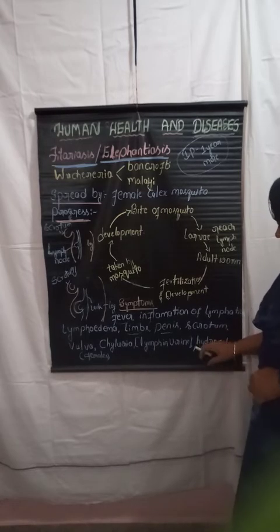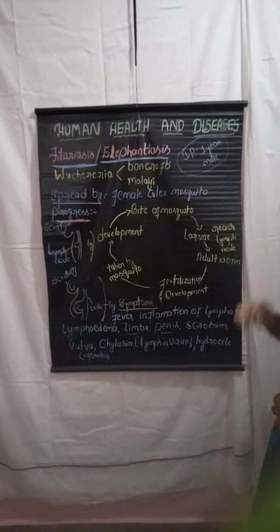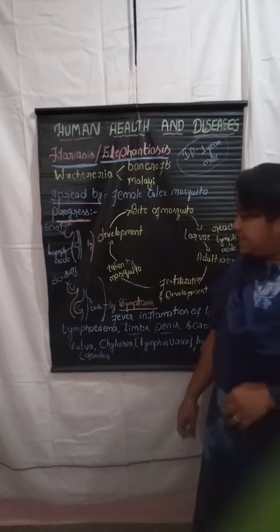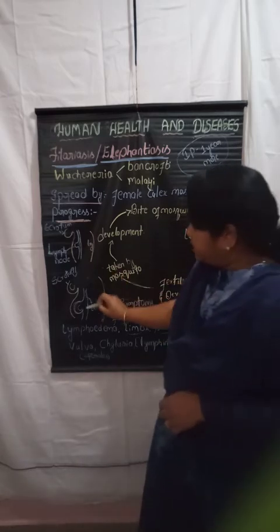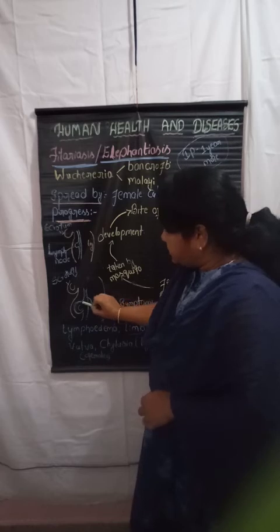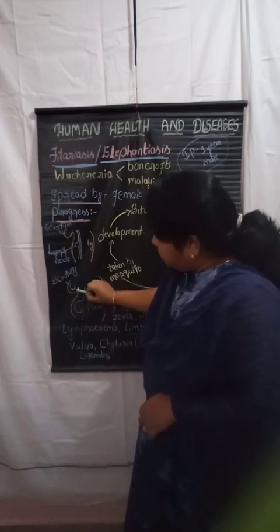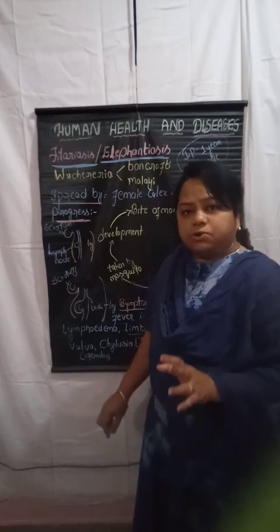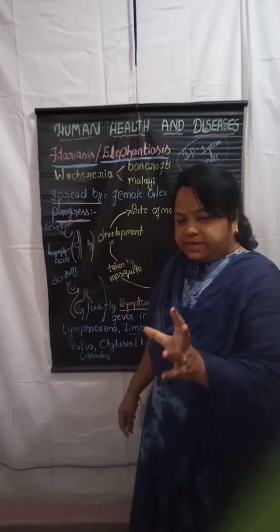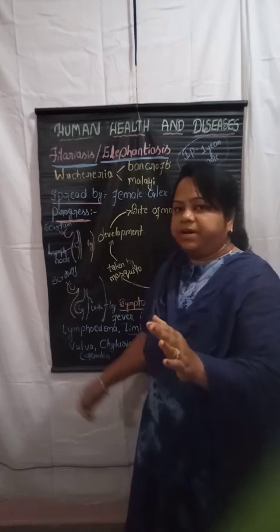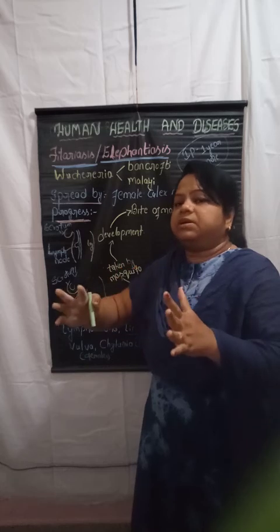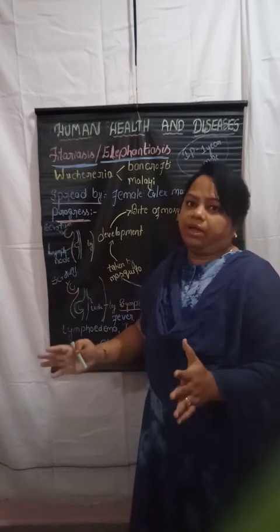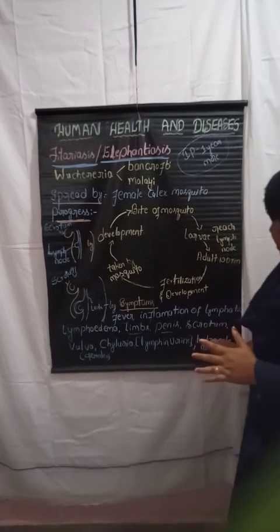Very next, one more symptom is hydrocele. Hydrocele means the leakage of lymphatic fluid that fills the scrotum. So the scrotum contains lymph fluid, and after the leakage it also increases in size. That is what we call a hydrocele.